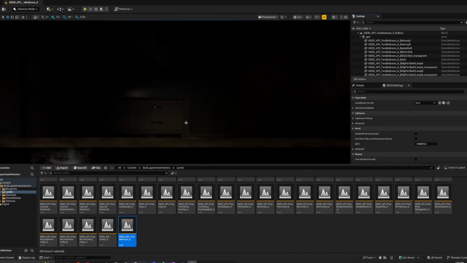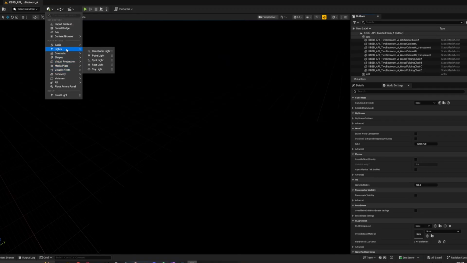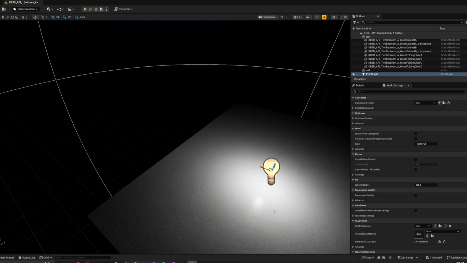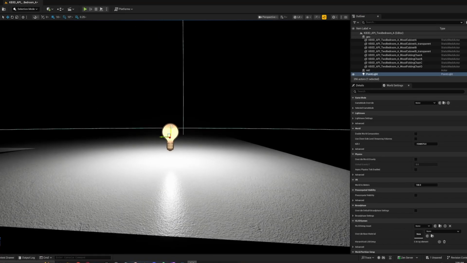And yep, you see it's like completely dark. Oh, wow. Where's... Oh, I thought I had some light. Okay, let's just throw in a light. You're going to go over here. I just throw in a point light. Maybe.